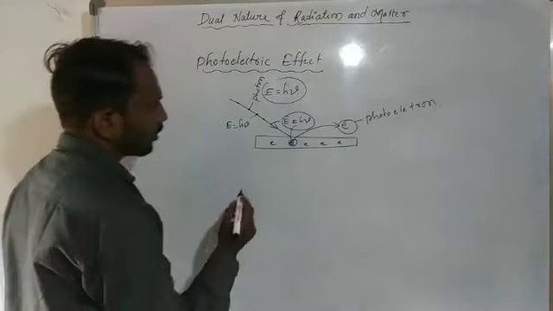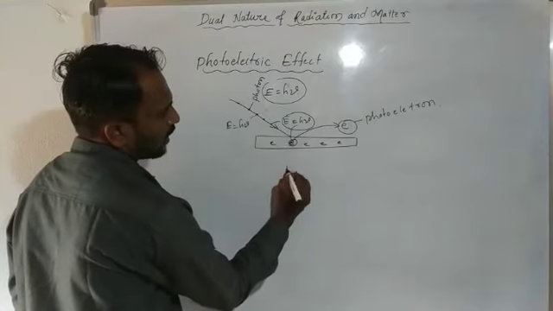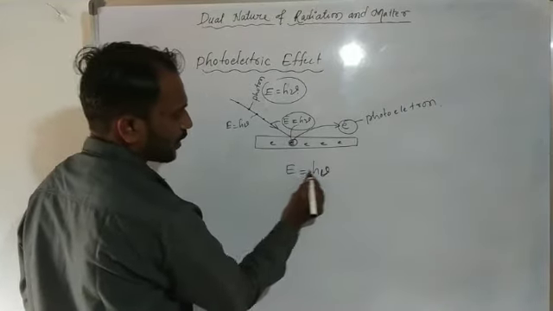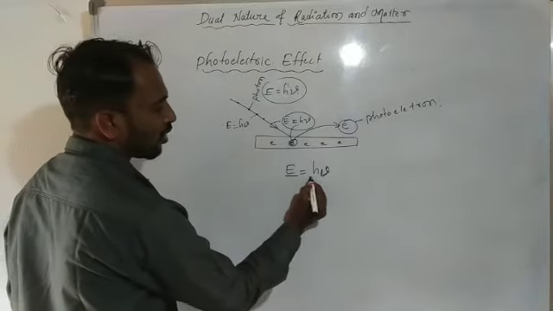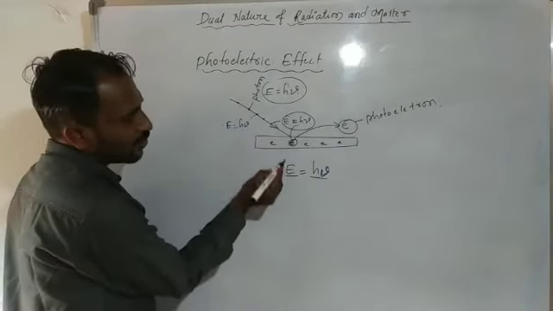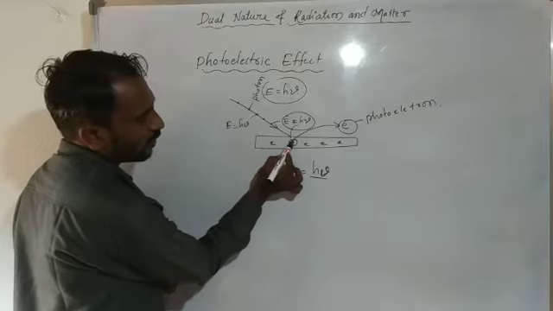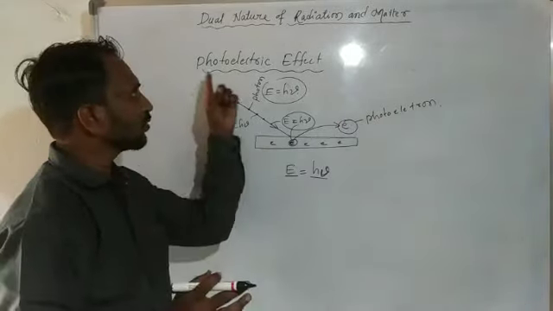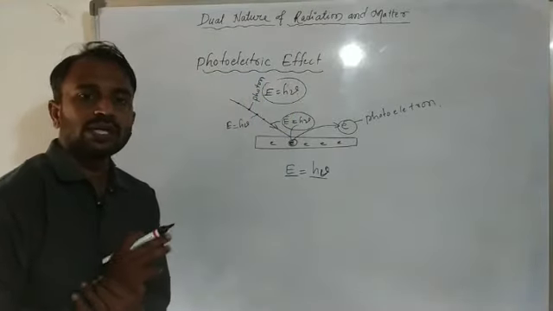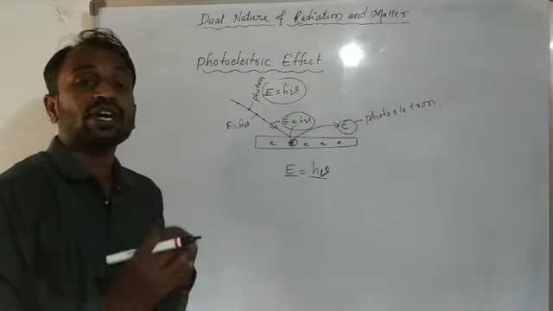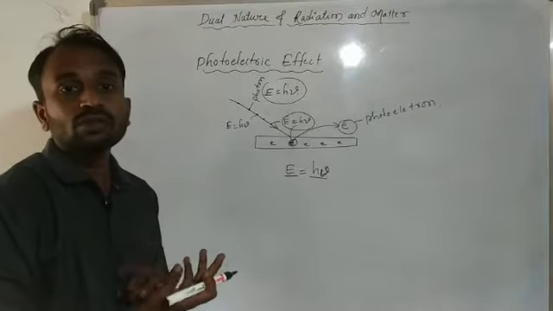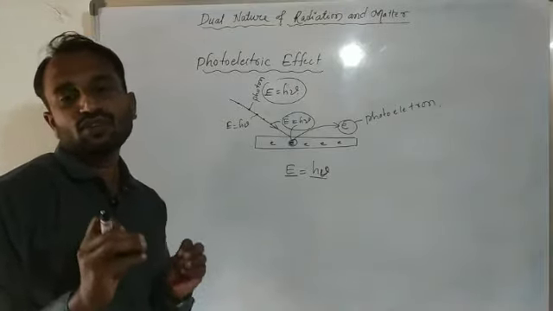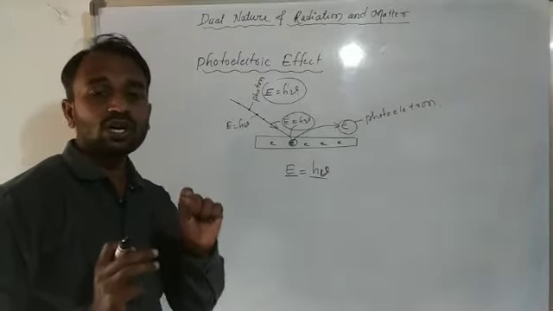Here, E is equal to h nu, which means the energy of a photon. This much energy is absorbed by the electron, which then comes out from the metal surface. This phenomenon we consider the photoelectric effect. It means the photoelectric effect is the phenomenon of emission of an electron from a metal surface when a suitable frequency of radiation is incident on it.